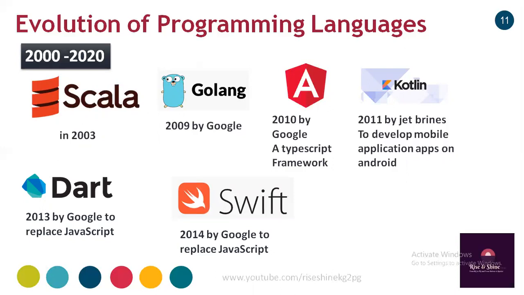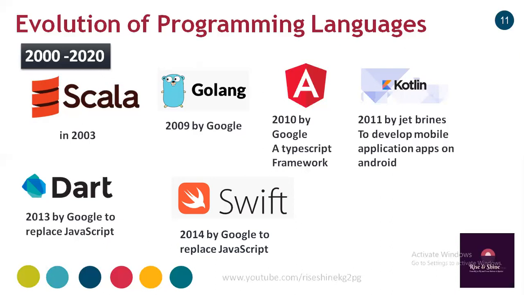Then in 2014, sorry, here it is not Google but Apple. Swift is not developed by Google, by mistake it says Google. Swift is developed by Apple Corporation.